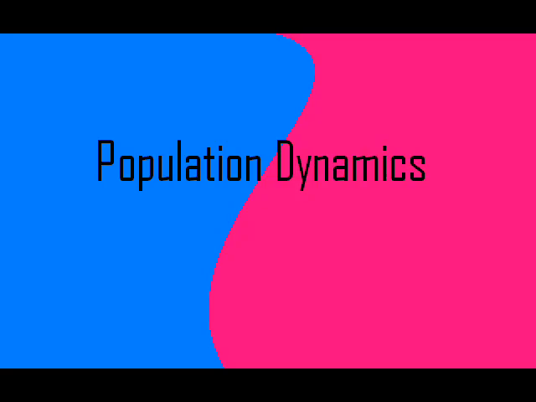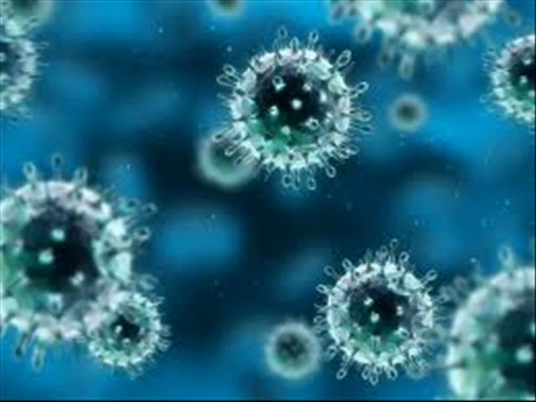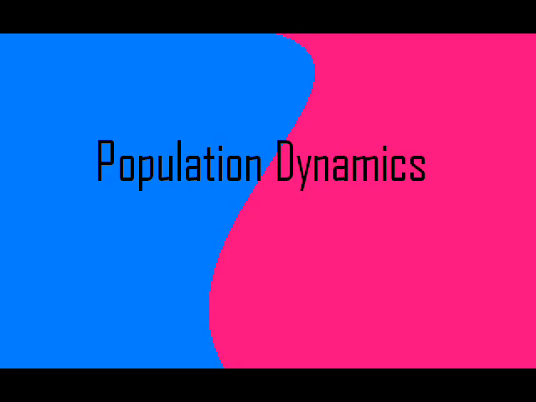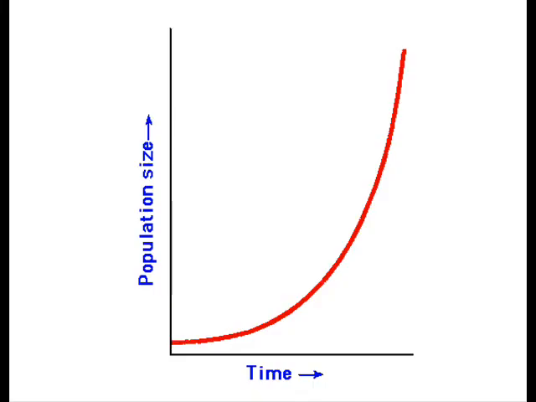Human population isn't stagnant. It naturally changes in response to resource availability, disease, social, and cultural factors. If resources are not limited, then human population resembles that of a J curve, showing exponential growth.